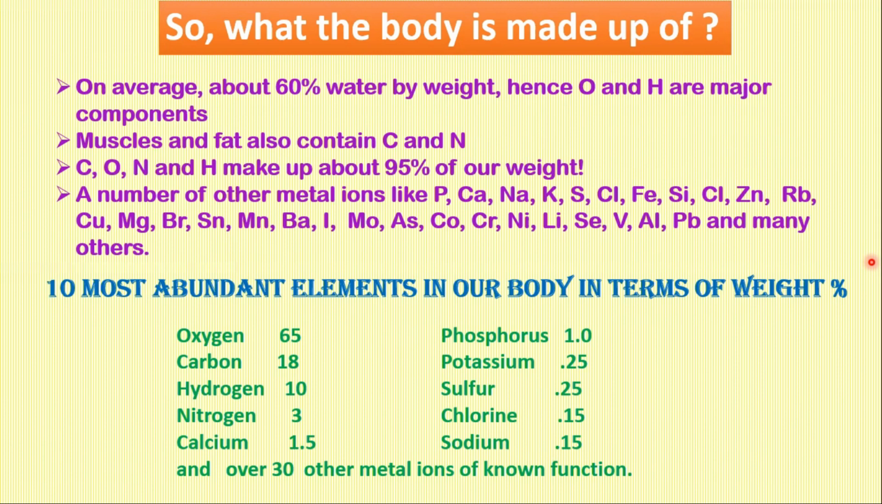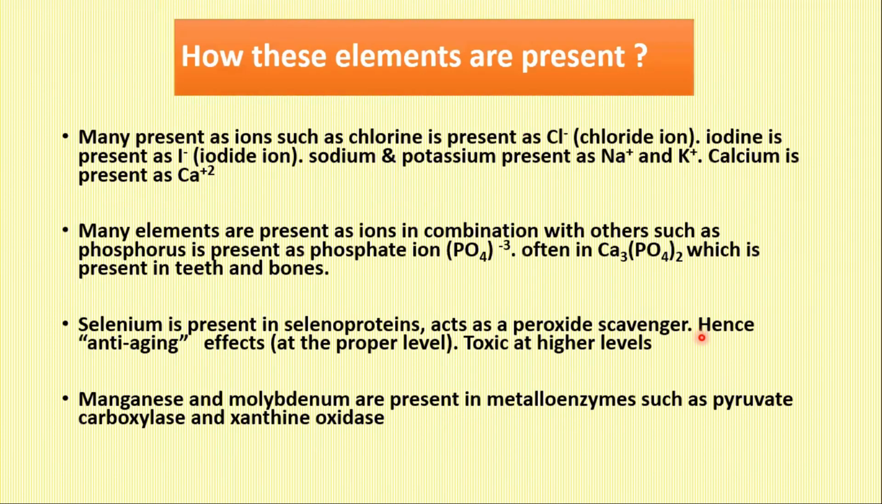The 10 most abundant elements in our body in terms of weight percentage are oxygen, about 65%, carbon 18, hydrogen 10, nitrogen 3. The others are calcium, phosphorus, potassium, sulfur, chlorine, and sodium. Oxygen, carbon, hydrogen, and nitrogen make up almost 96% of our body weight. That means only 4% of the body weight consists of other elements, including important ones like calcium and phosphorus, which are part of calcium phosphate in bones and teeth.